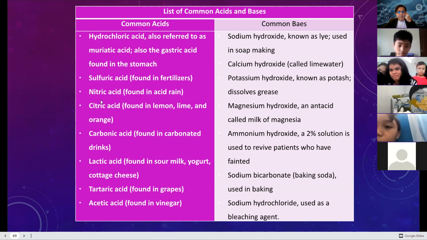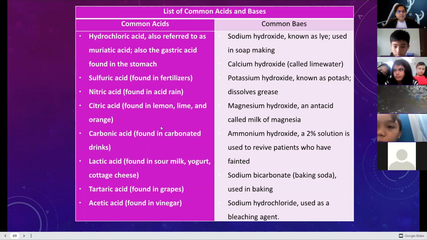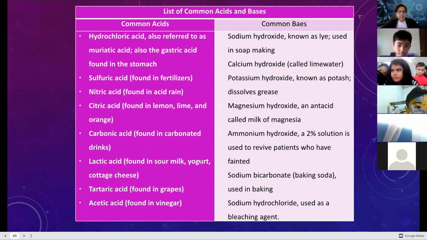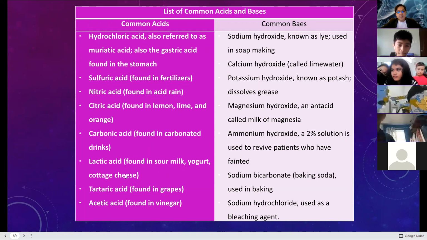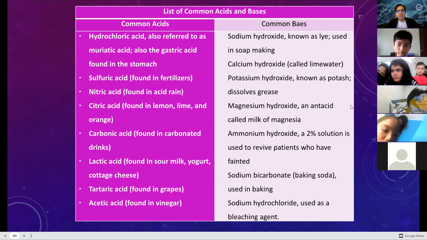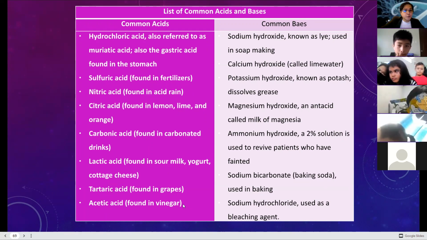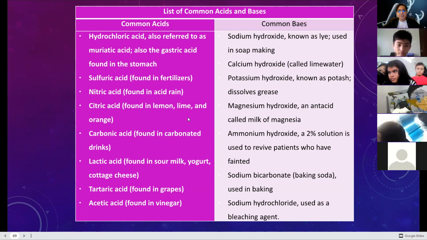Citric acid is found in lemon, lime, and orange. Carbonic acid is found in carbonated drinks, your soft drinks. Lactic acid is found in sour milk, yogurt, cottage cheese. Tartaric acid is found in grapes. Acetic acid is in your vinegar. Your vinegar is acetic acid.